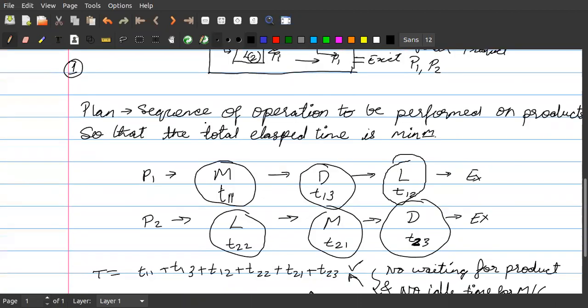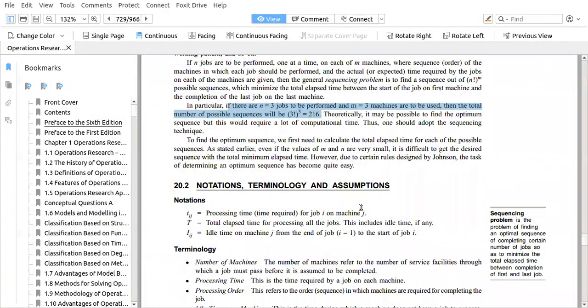Correct? How to find out the number of possibilities? So the number of possibilities is dependent upon the number of jobs and the number of machines that are available. You can see the number of possible sequences is number of jobs factorial to the power of number of machines.